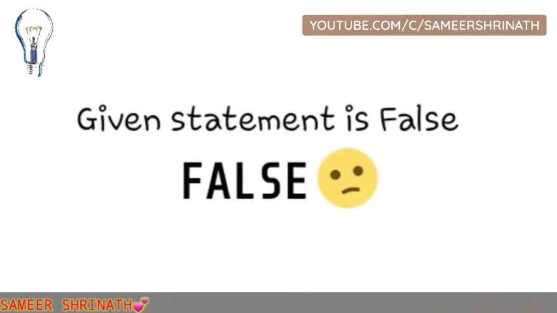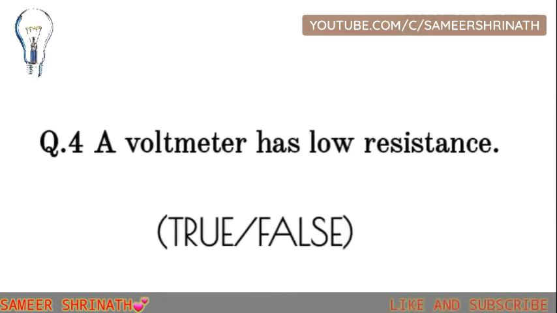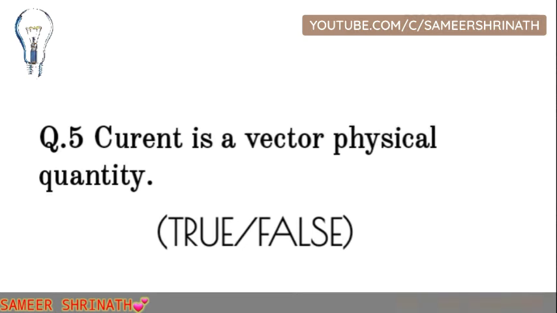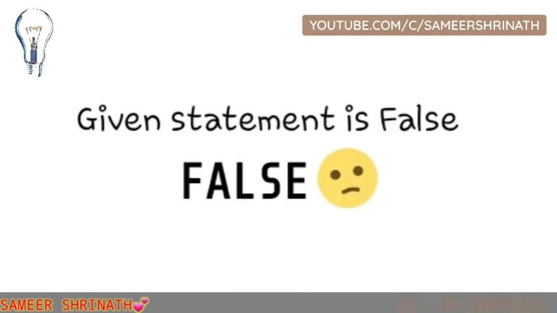Now we are going to ask question 4. A voltmeter has low resistance, and its answer is false. The given statement is false. Now question 5. Current is a vector physical quantity. Vector physical quantity, and it's false.